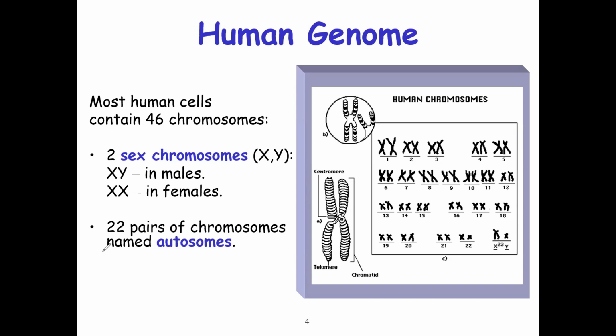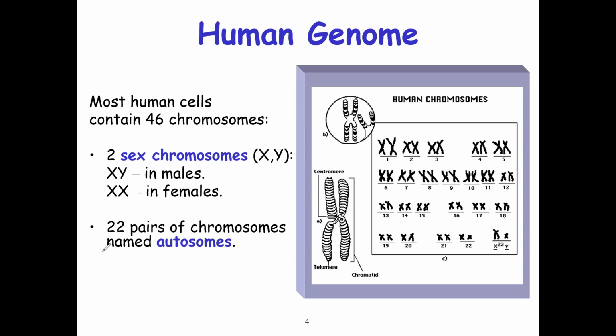All cells in the body, all somatic cells, have what we call 46 chromosomes. That is diploid. But a sex cell contains haploid numbers of chromosomes. When we say sex cells, it means sperm cell and egg cell. So they are the ones that contain only haploid chromosomes, not diploid.